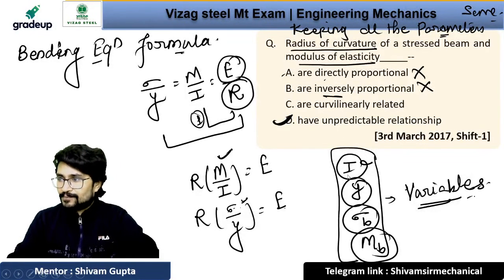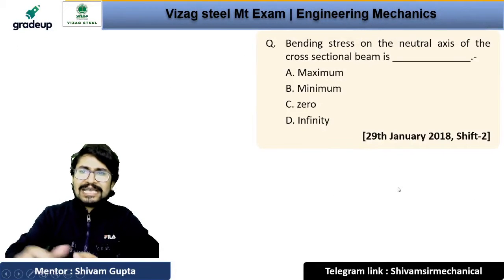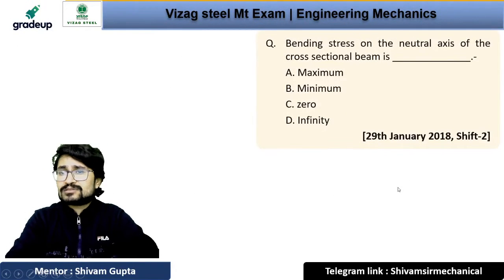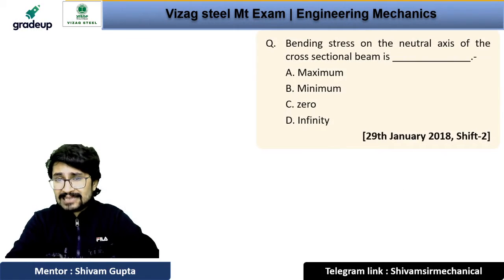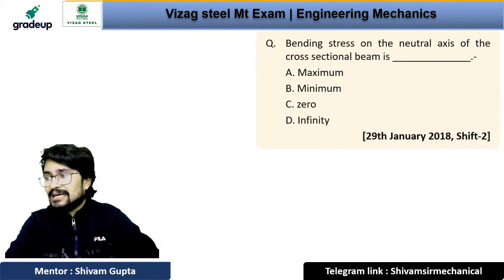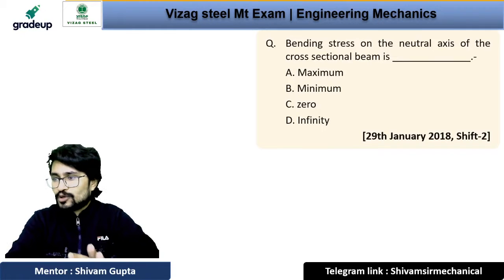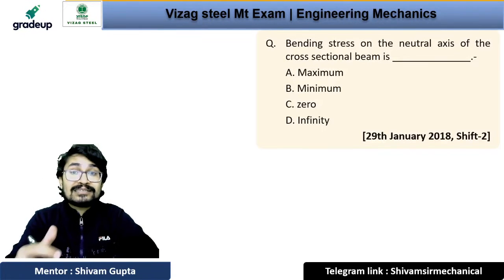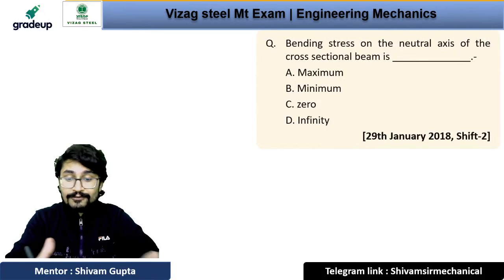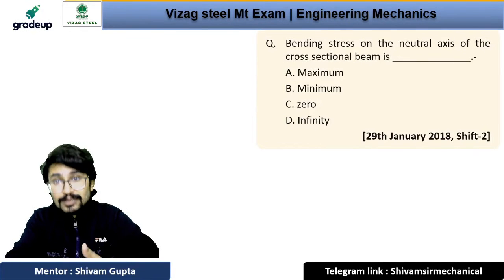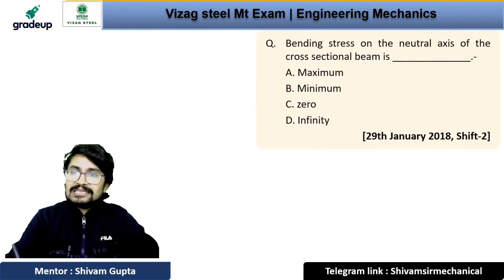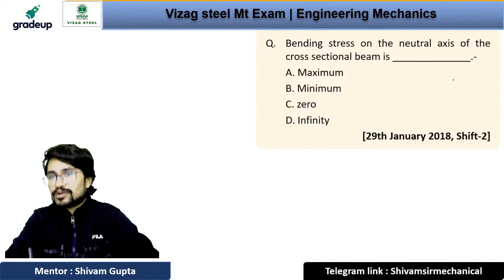Okay, now the question is saying the bending stress on a neutral axis of a cross sectional beam will be maximum, minimum, zero or infinity. This is the easiest question of engineering mechanics it can be. So guys, this is engineering mechanics related to bending, the study of deformable bodies, right?